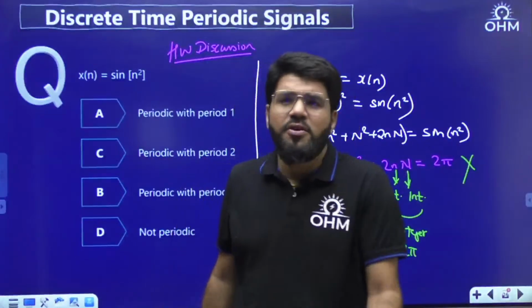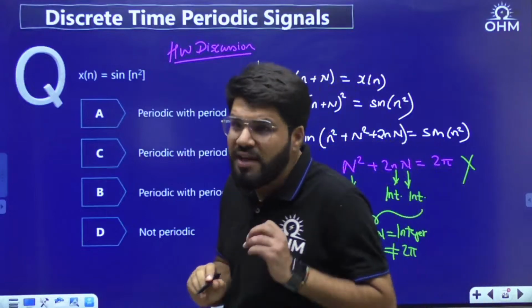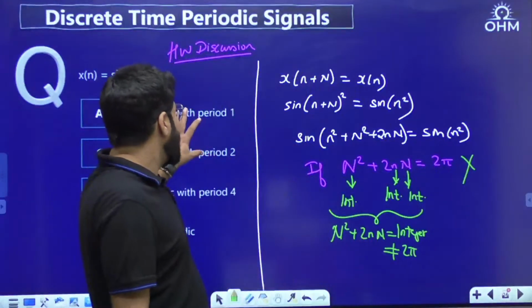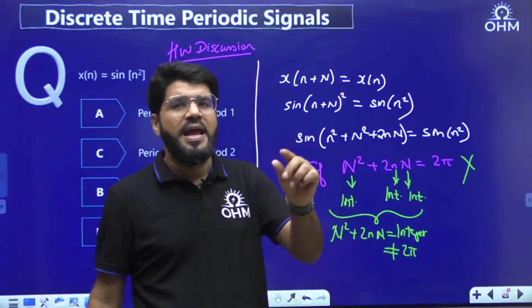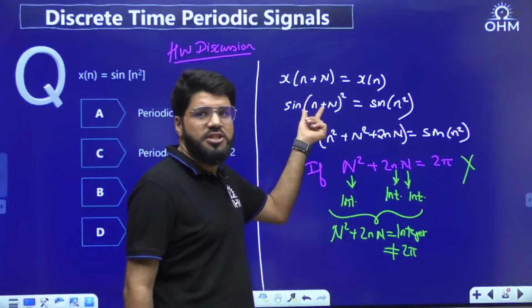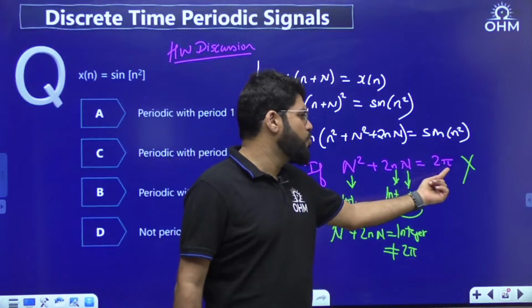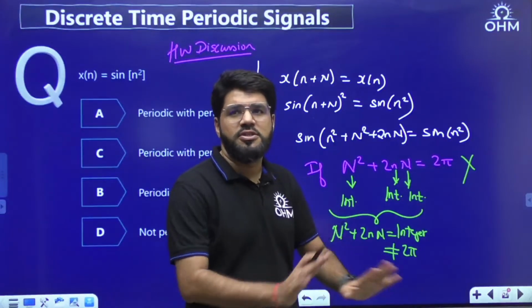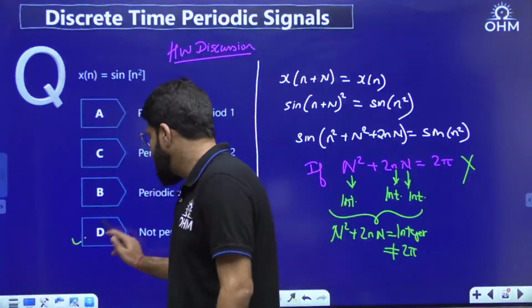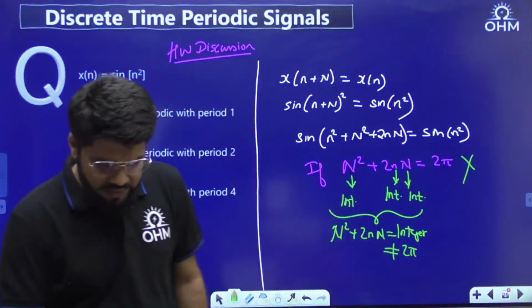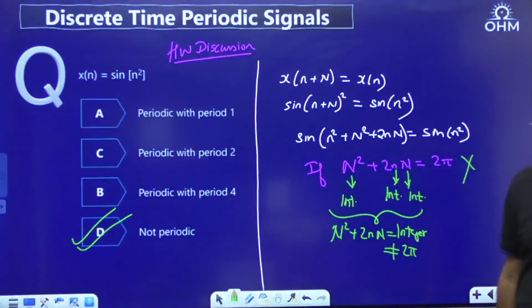So whatever value of the time period you try, period 1, period 2, period 4, whatever. I did not try any value because normally we can see that capital N and small n are both integers, because in the discrete domain any value of time fitted inside the function should be an integer. So the left hand side overall is an integer and we need to make it 2 pi, and 2 pi is not an integer. Hence this is not possible, so the given signal is aperiodic. Okay dear? Good question this is.